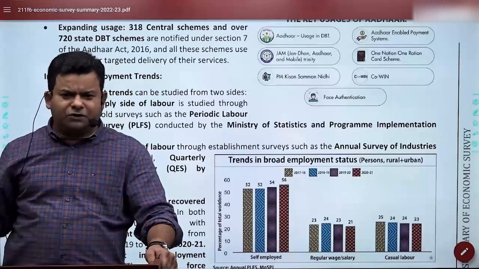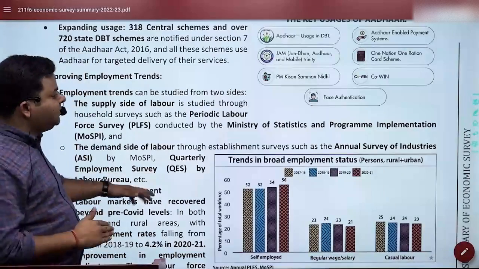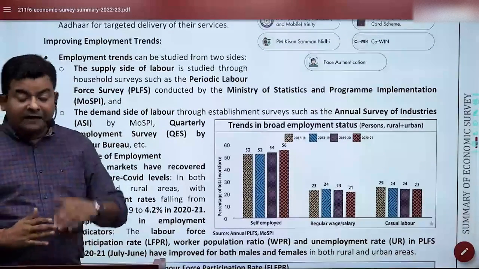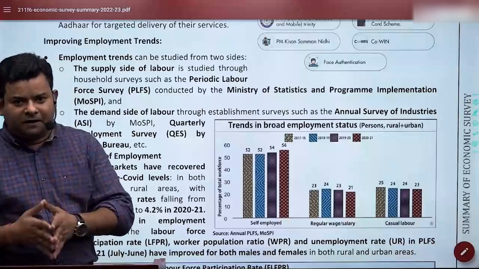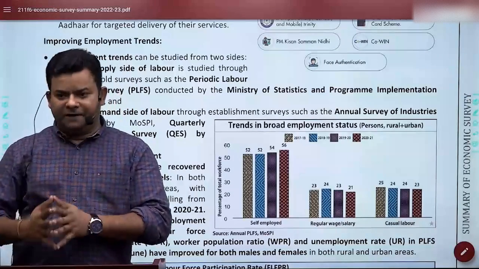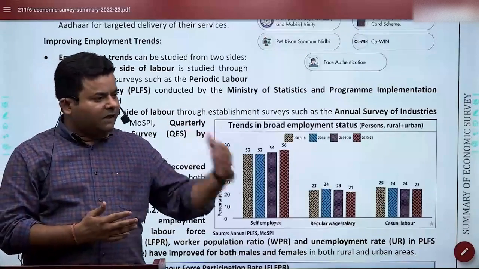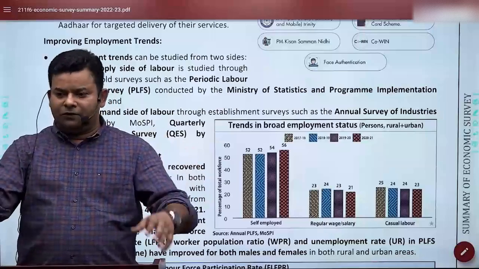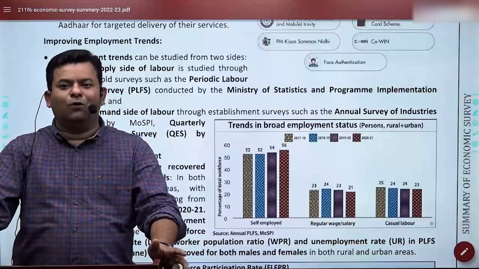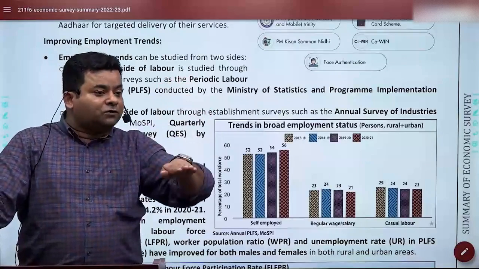So you should be aware of this data, that why it happens. And then worker population ratio, unemployment rate, and these things. By and large, on all scales, we have improved. And that too in rural and urban areas, and that too in male and females, because this data tells us employment around males and female, urban and rural. So should we clap? No. Why? Because COVID has already brought us to the bare bottom.